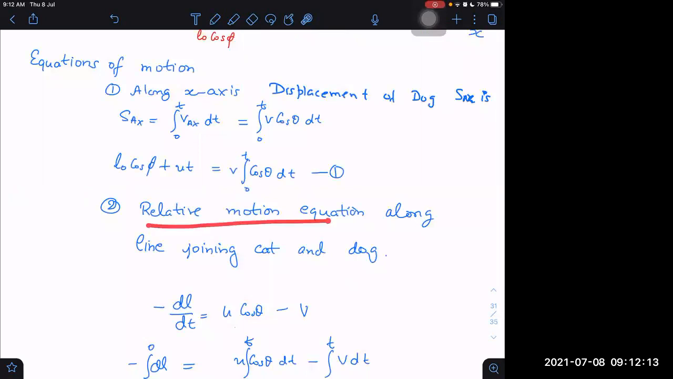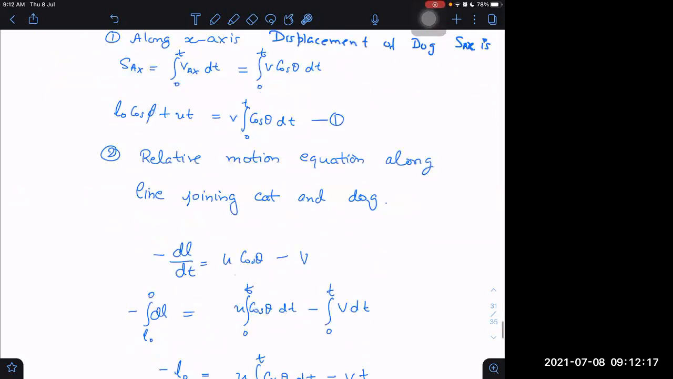Next, the relative motion equation along the line joining cat and dog. I told you this yesterday, and it's a very important equation. We should know how to write the derivative of a length. The derivative of a length will always be written in terms of the velocity of the endpoints of that length.